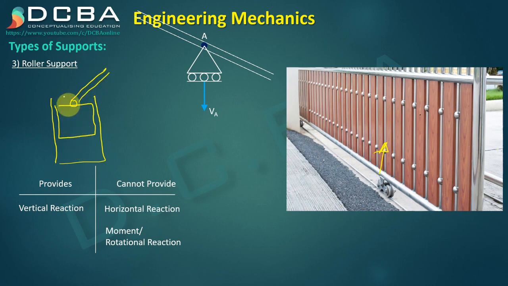So this piston moves only in one direction. It moves upwards and it moves downwards, but it cannot move horizontally, right? So there is a resistance of motion in one direction, there is allowing of motion in one direction. So this can be modeled as a roller support, right? And also this point is able to rotate, so it allows that rotation also. So this can be modeled as a roller support as well.